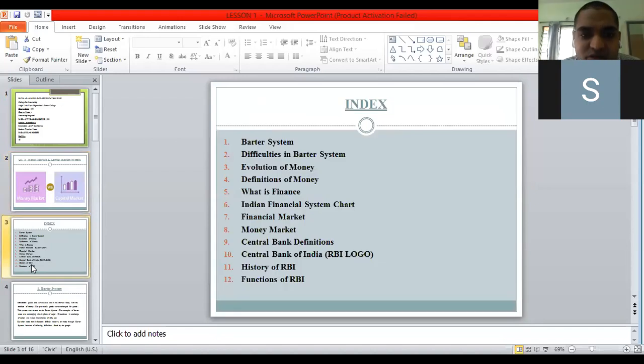The content we are going to cover in our lecture is the barter system, difficulties in barter system, evolution of money, definitions of money, what is finance, Indian financial system chart, financial market, money market, central bank definitions, Central Bank of India, RBI, history of RBI and functions of RBI. So these are the topics for today's presentation.